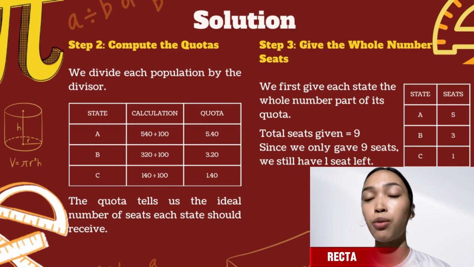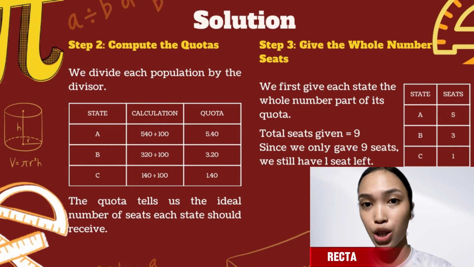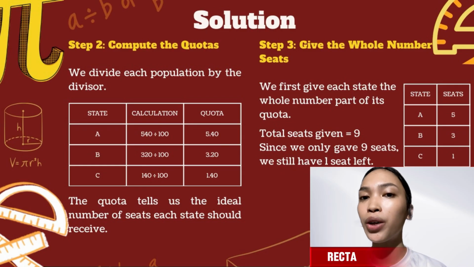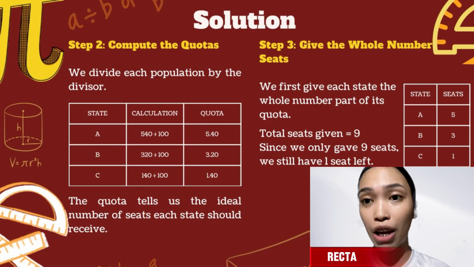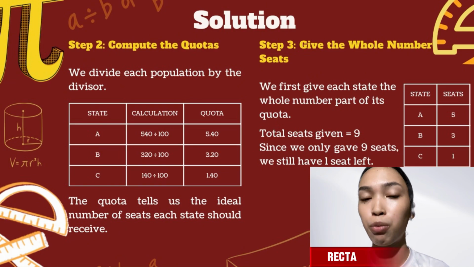Step 2 now is to compute the quotas. We divide each population by the standard divisor. So state A, 540 divided by 100 is 5.40. State B, 320 divided by 100, 3.20. State C, 140 divided by 100 is 1.40.